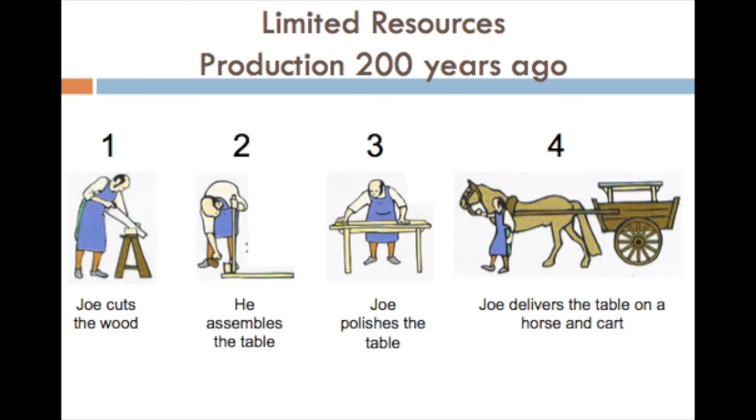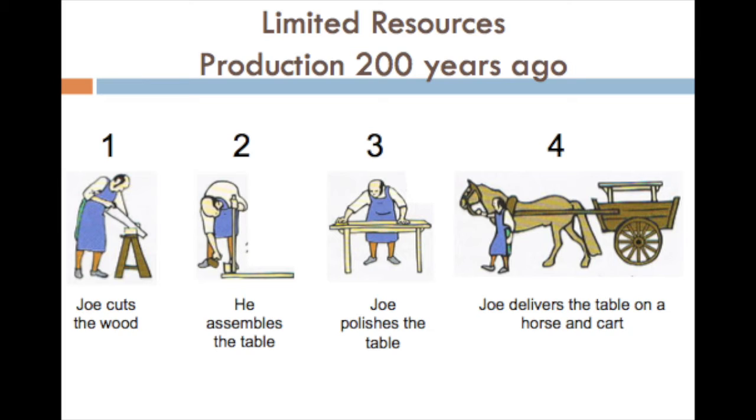In the first stage, Joey cuts the wood. In the second stage, he assembles the table. In the third stage, Joey polishes the table. And in the fourth stage, Joey delivers the table on a horse and cart. Here, the different stages of production are done by only one person. So in this example, we don't have any specialization.